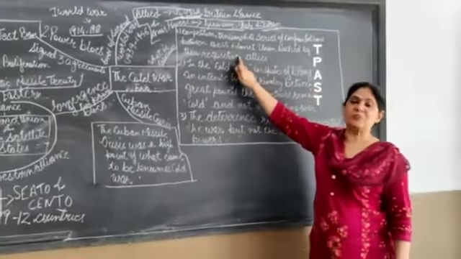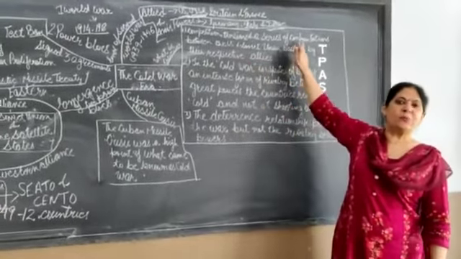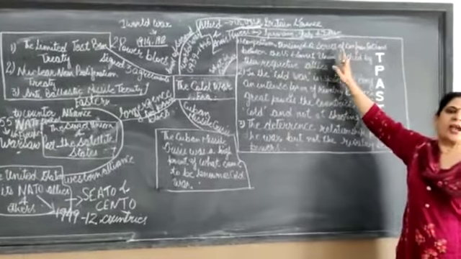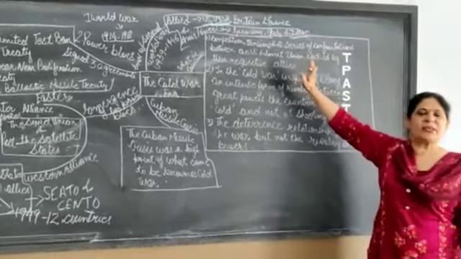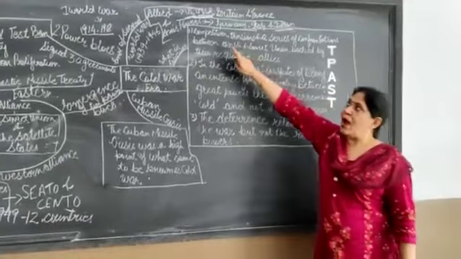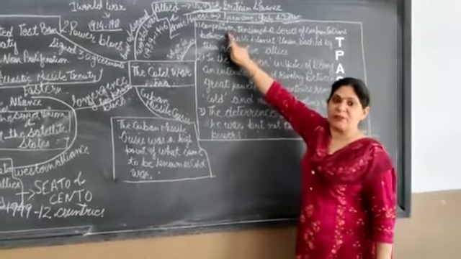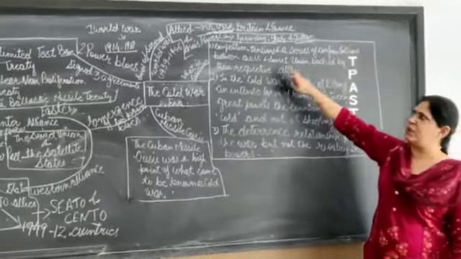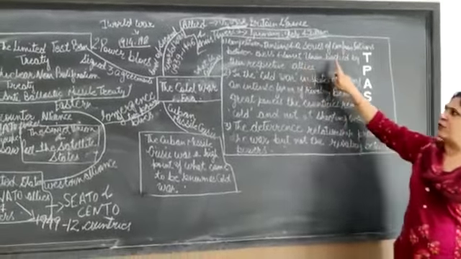backed by their respective allies. This is the very important thing that you have to write. Actually the Cold War is a tense atmosphere that prevails, but actually there is no war. But you have to write it down like this: the competitions, tensions and a series of confrontations between US and Soviet Union backed by their respective allies.